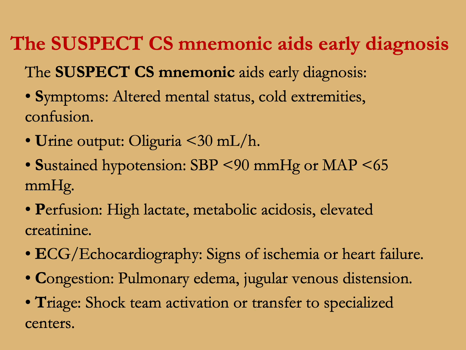U stands for urine output, oliguria less than 30 cc per hour. S stands for sustained hypotension, an SBP less than 90 millimeters of mercury, or a MAP of less than 65 millimeters of mercury. P for perfusion: high lactate, metabolic acidosis, and elevated creatinine. E for ECG and/or echocardiography: signs of ischemia or heart failure on EKG or echo. C for congestion: pulmonary edema, jugular venous distension. And T for triage: shock team activation or transfer to a specialized center.